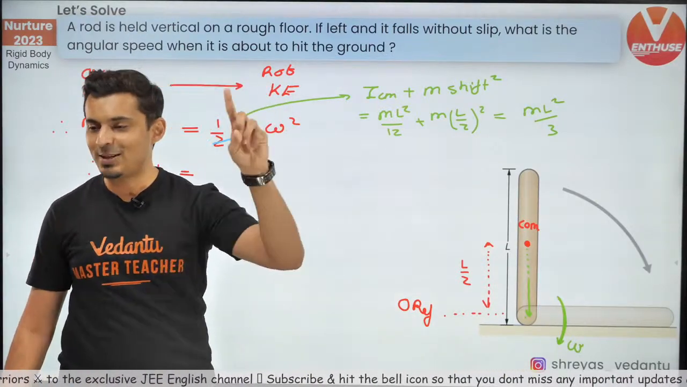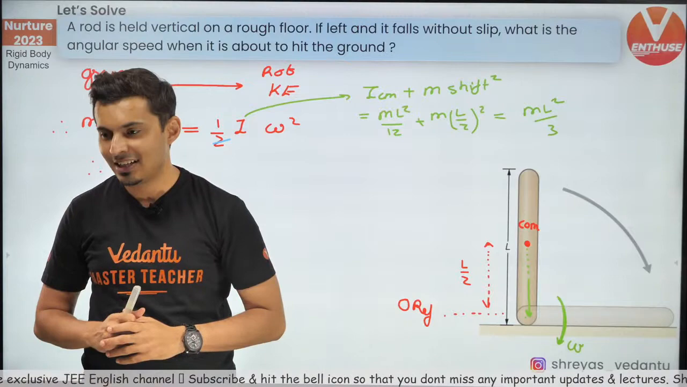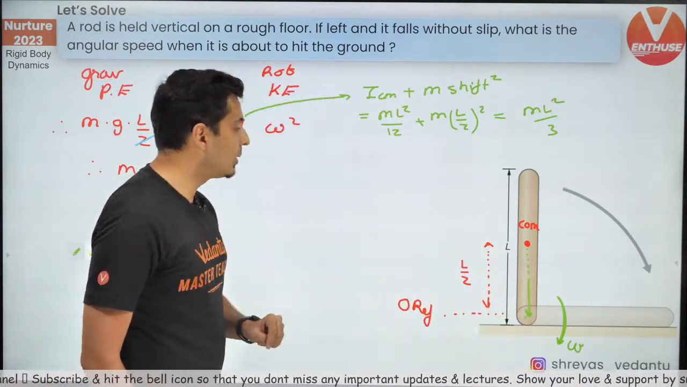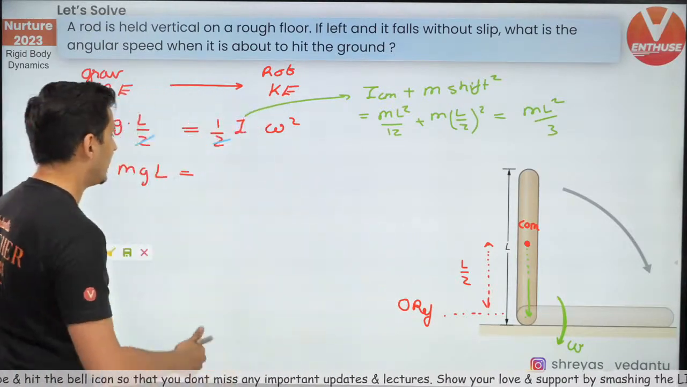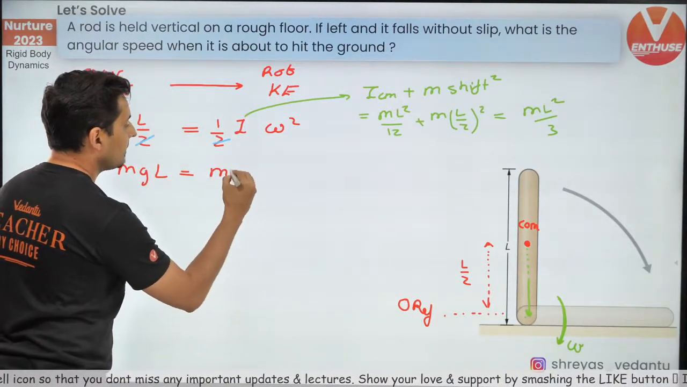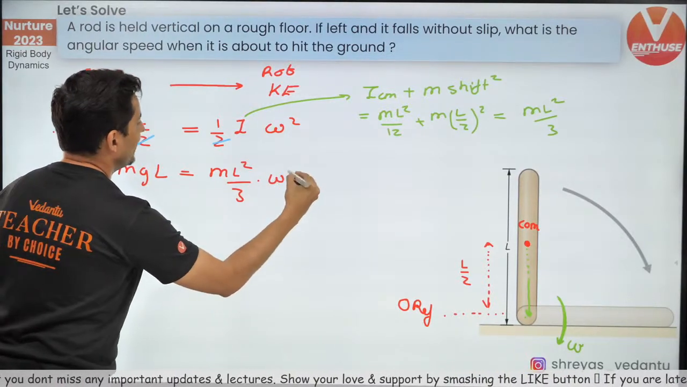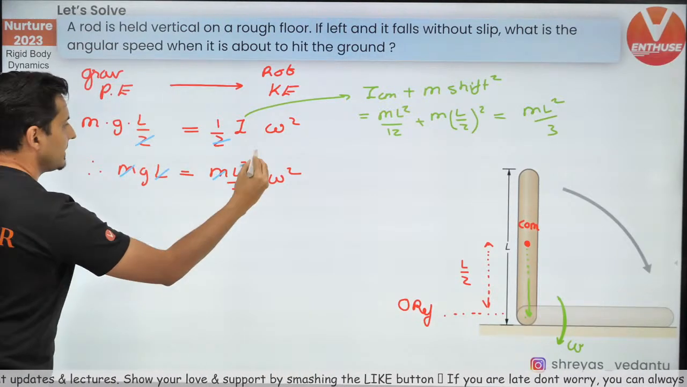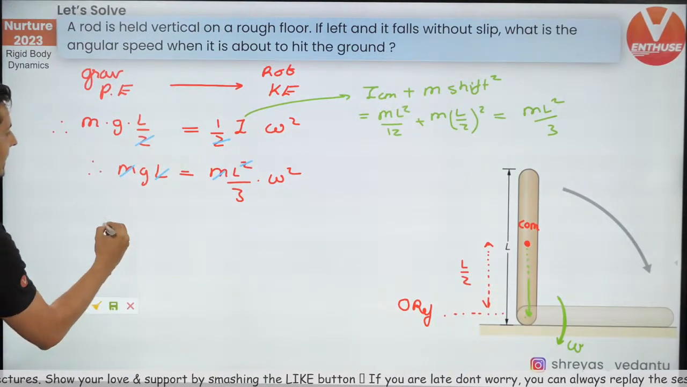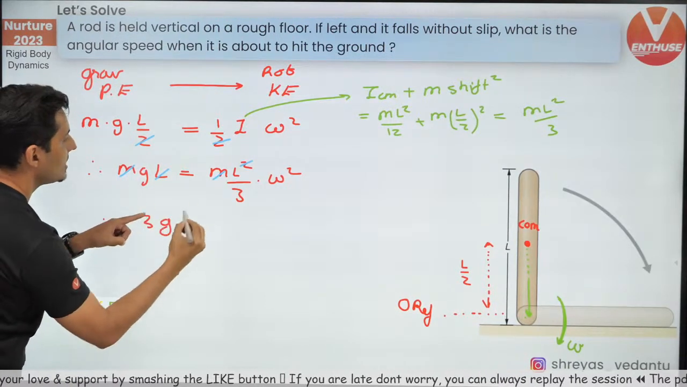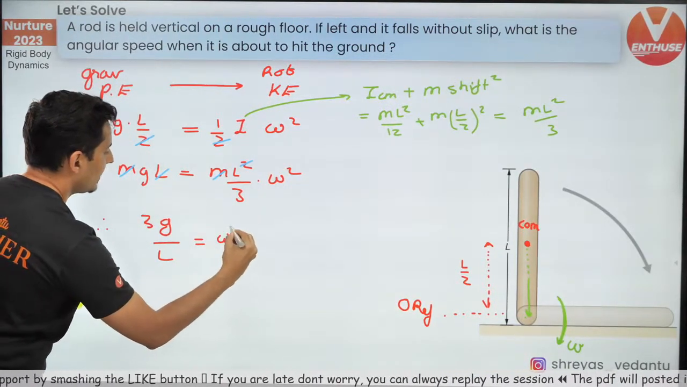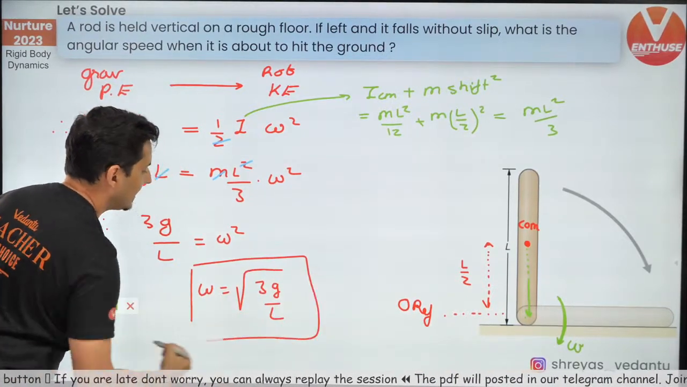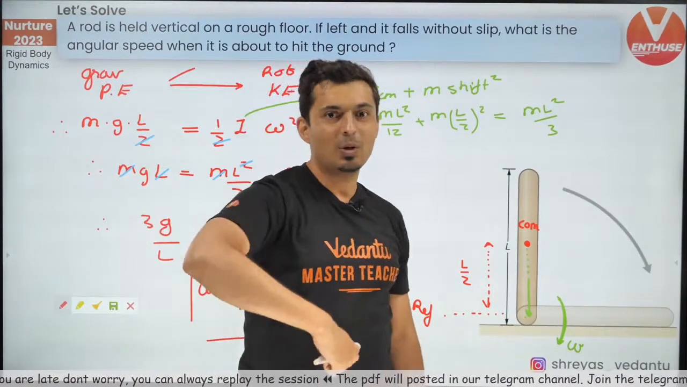A lot of people write it as ML square by 12. That's a wrong answer. Okay, it is ML square by 3 because it's rotating about the end. So that I should be about that rotational axis. So hence it will become ML square by 3 into omega square. Now so many other things will get cancelled, like this M, this M, this L, this L, and I think I can take this 3 over here. So 3g by L is equal to omega square. So omega will be root of 3g by L. That's our final answer. What's the angular speed when it is just about to hit the ground?